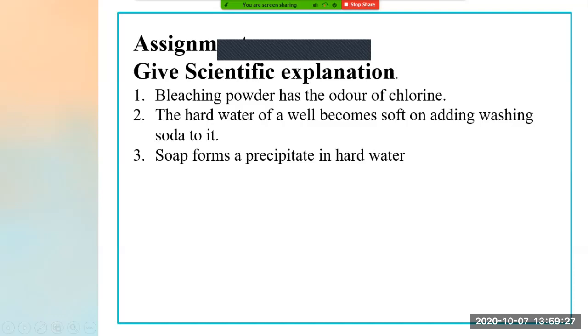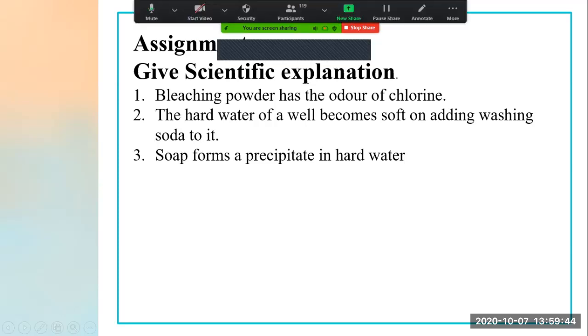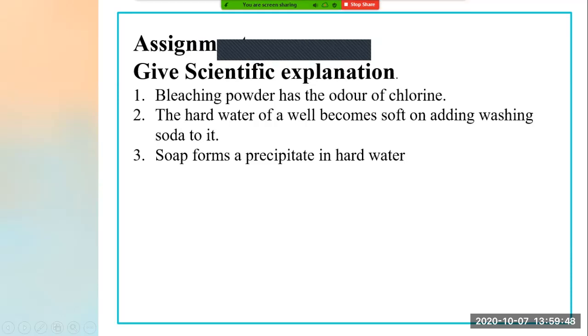Second, the hard water of a well becomes soft on adding washing soda to it. This all I have explained to you, right? Very well. So you can answer it very nicely. You have to give a scientific explanation of why the hard water of a well becomes soft on adding washing soda to it.